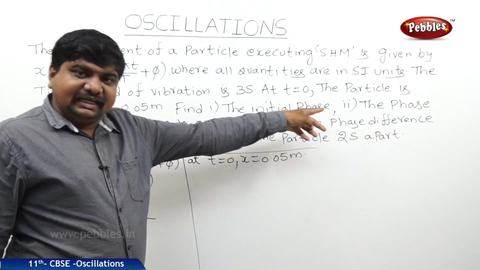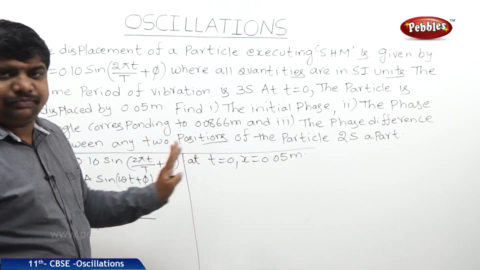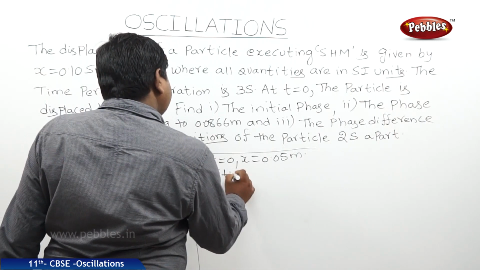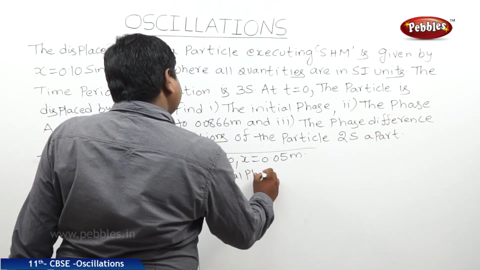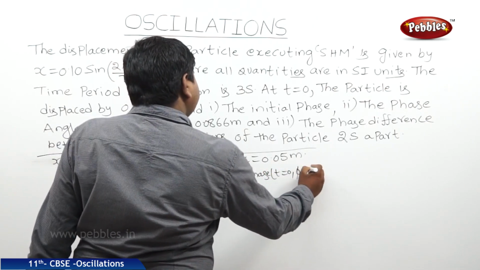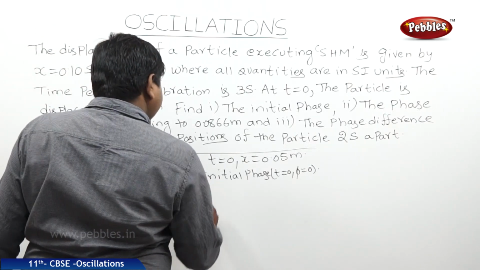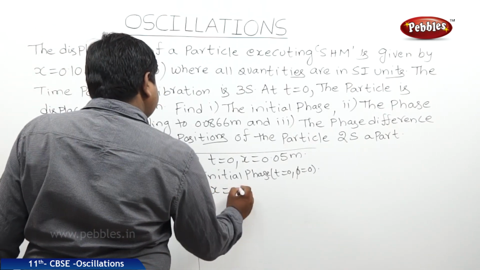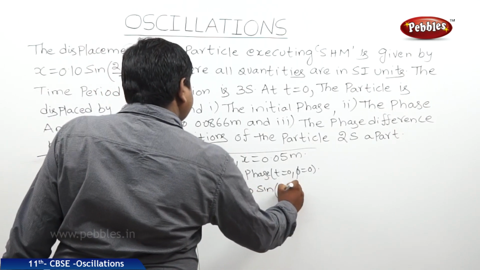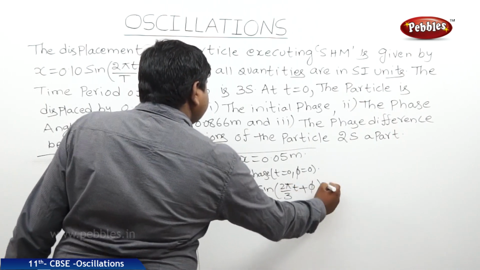First, we should find out the initial phase. Initial phase is nothing but the phase at t is equal to 0. Therefore, initial phase is at t is equal to 0, phi is equal to 0. So therefore, we can write x is equal to 0.10 sine (2 pi by 3 into t plus phi).